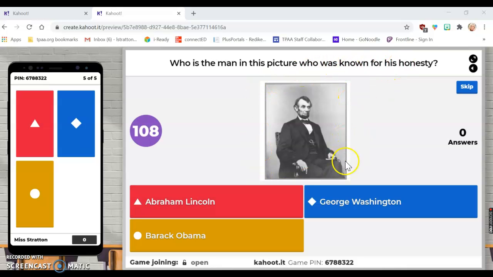Last question, who is the man in this picture who is known for his honesty? So look at the picture. Who was known for his honesty? Was it Abraham Lincoln for the triangle? Was it George Washington for the diamond? Or was it Barack Obama for the circle? You are going to decide who you believe this is and who is known for his honesty.